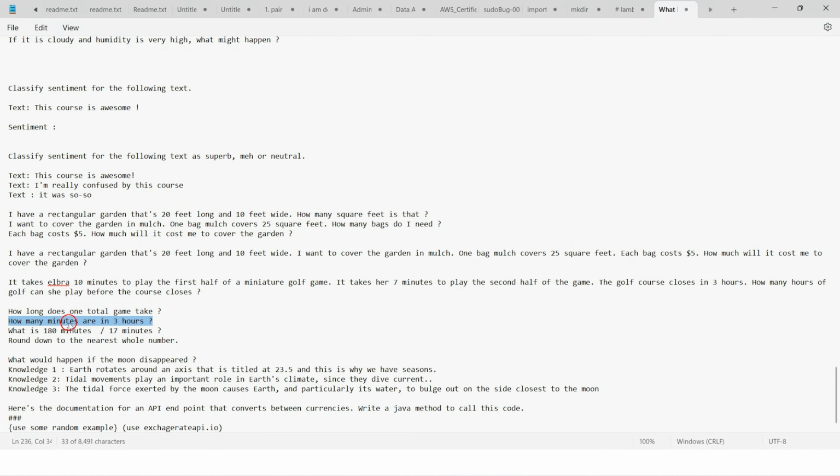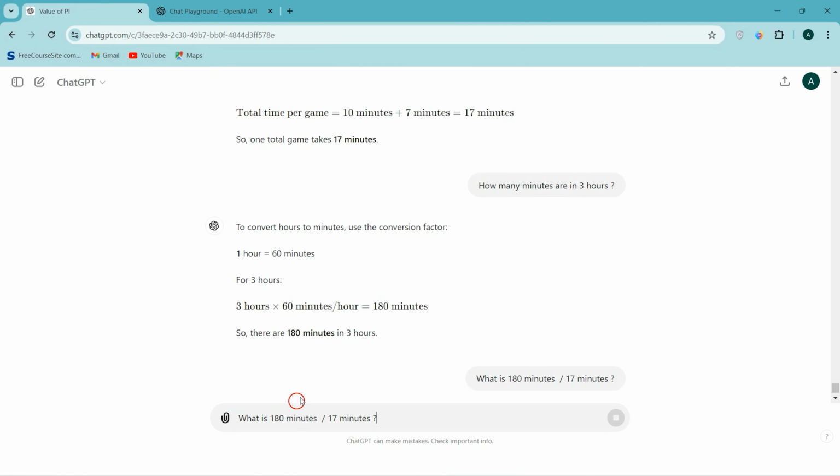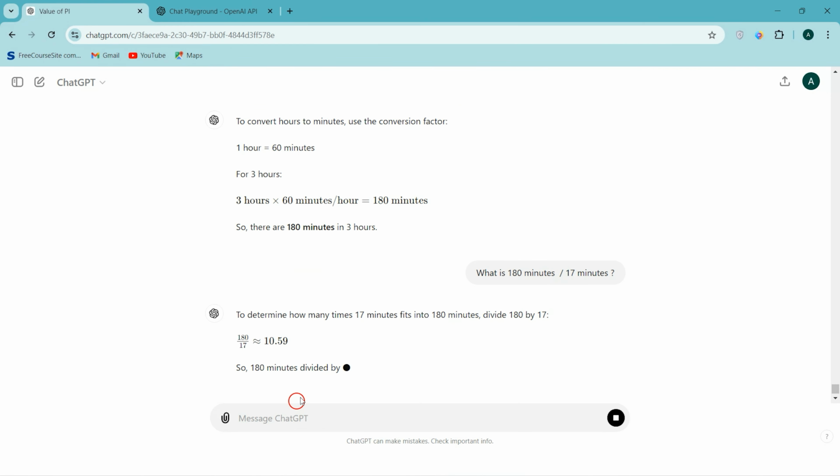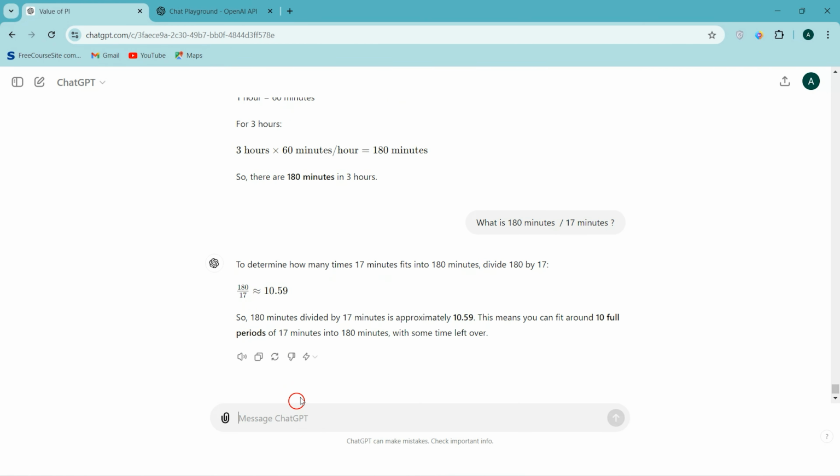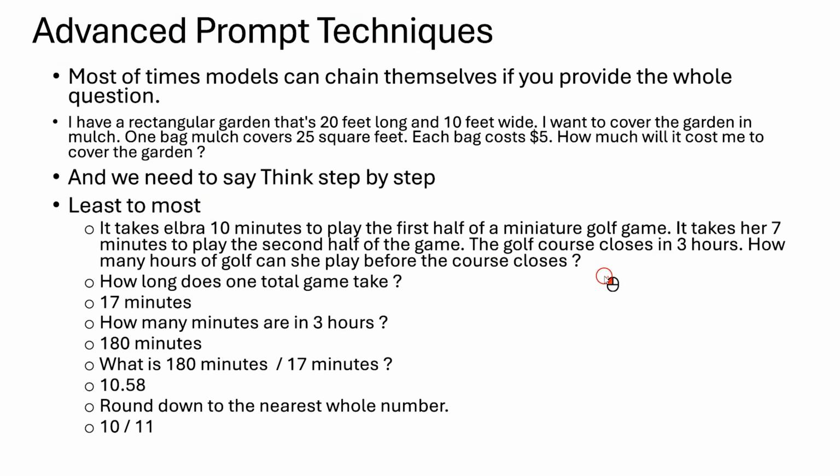And what is 180 minutes divided by 17 minutes, right? Which will give around 10.5. And now if we ask it to round down to the nearest whole number, it will give 10. Right? So she can play 10 rounds in 3 hours. Okay. So that is how this least to most prompting will work.